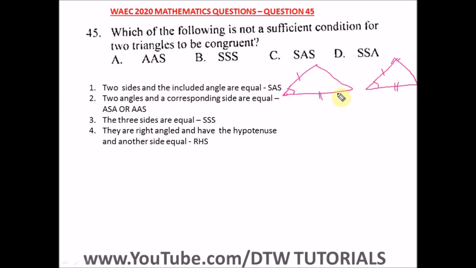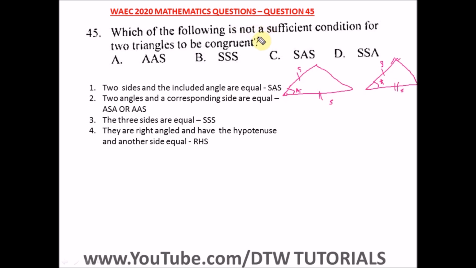This included angle means it is between the 2 sides. So you have SAS, the side and the angle, the angle is included, meaning it is between the 2 sides. So this is the property.